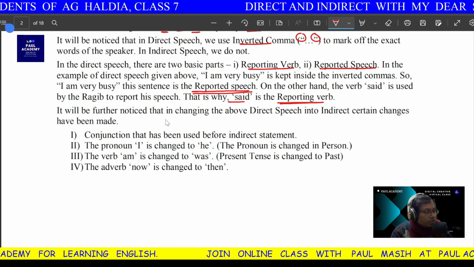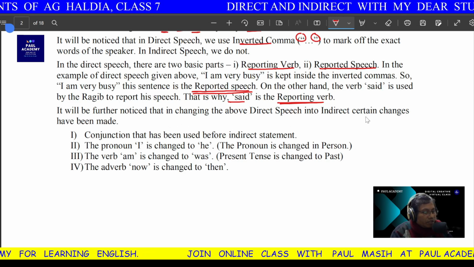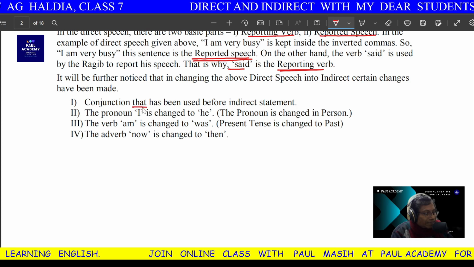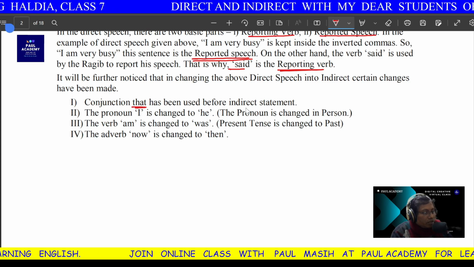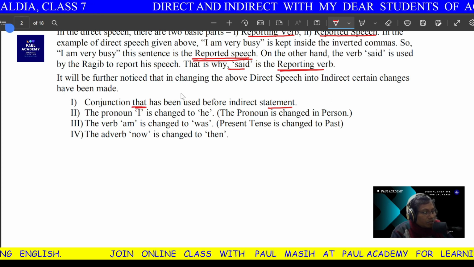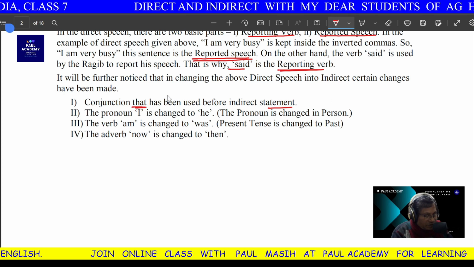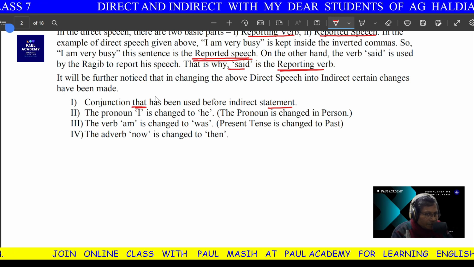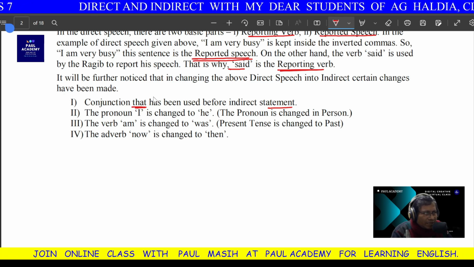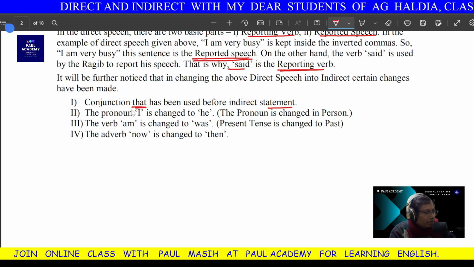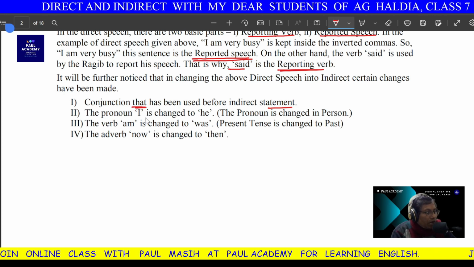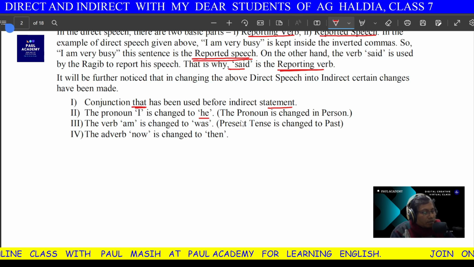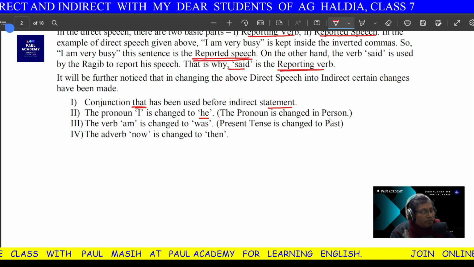It will be further noticed that in changing the above direct speech into indirect, certain changes have to be made. First of all, the conjunction "that" has been used before the indirect statement, and it happens not in the case of all the types of sentences. It mainly happens in assertive sentences, in optative sentences, and in some of the imperative sentences we use "that". Now the pronoun "I" is changed into "he". The pronoun is changed in person, right?